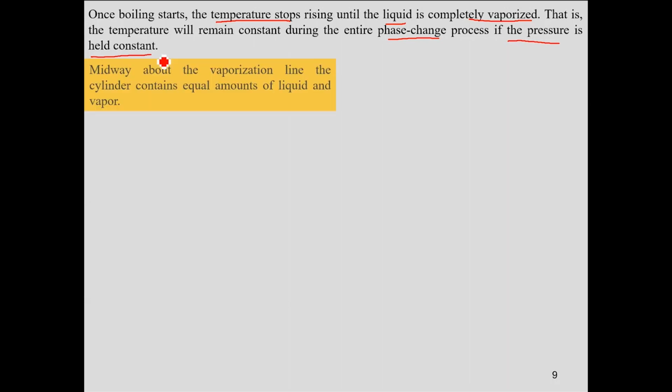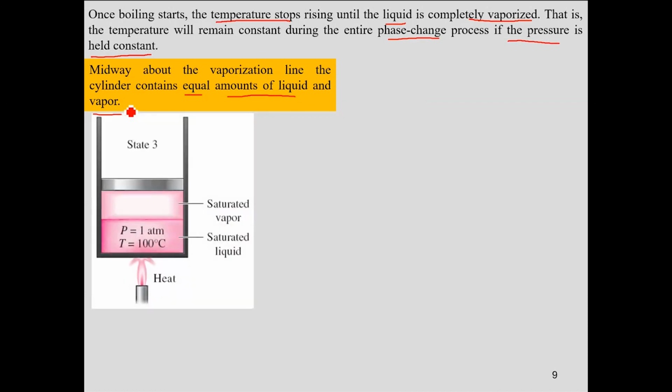Let's say we are somewhere down the vaporization line. We have completed half of the vaporization process. That means half of the liquid has vaporized, and now in the container we have equal amounts of liquid and vapor. So if you have equal amounts of liquid and vapor, the first thing is your specific volume would have increased, temperature and pressure remains the same, and your state is basically state 3.